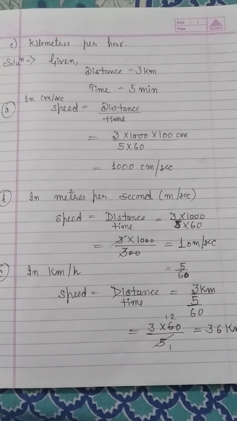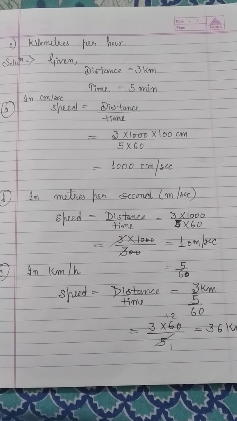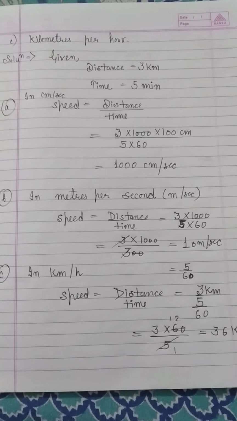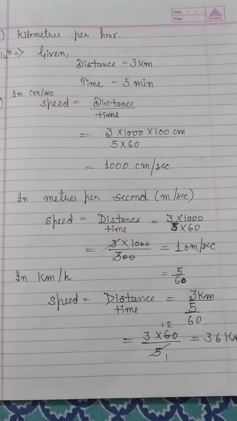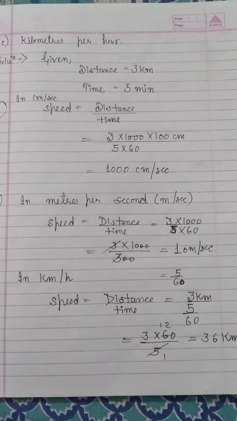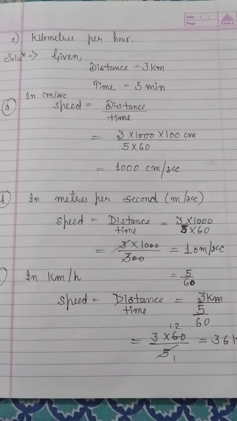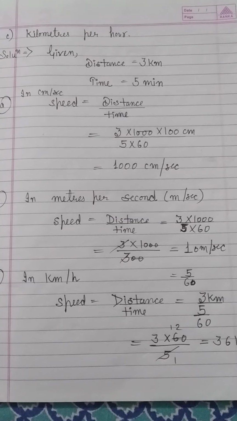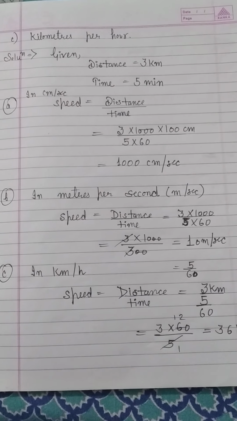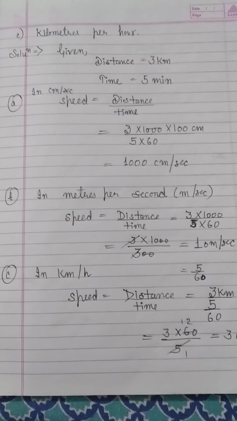Now, in the first part, we have to convert it into centimeter per second. We know the formula of speed, which is distance per unit time. Distance is 3 kilometer, time is 5 minutes. We know that 1 kilometer has 1000 meters and 1 meter has 100 centimeters. In the same way, 1 minute has 60 seconds, so 5 minutes has 5 into 60 seconds. If you solve it, it comes out to be 1000 centimeter per second.